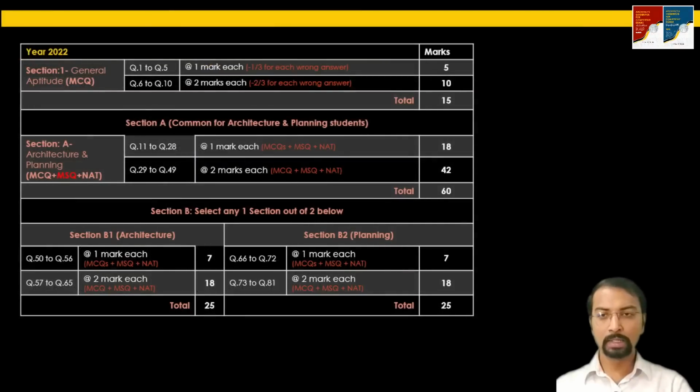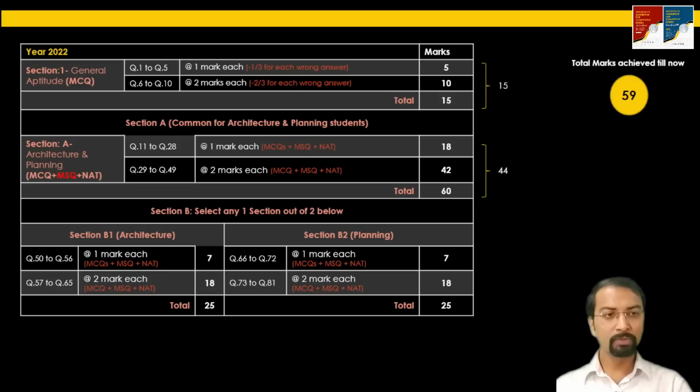Overall, if we see how many marks we have achieved till this common and compulsory section, we have achieved 15 marks in the general aptitude section, full 15 marks, because it was very easy, and 44 marks in this particular section A. We have solved only those questions where we have references in earlier year question papers, as well as a few questions that were easy to solve by applying logical reasoning in the numerical answer type questions. So the total marks we have achieved in these two sections is 59.